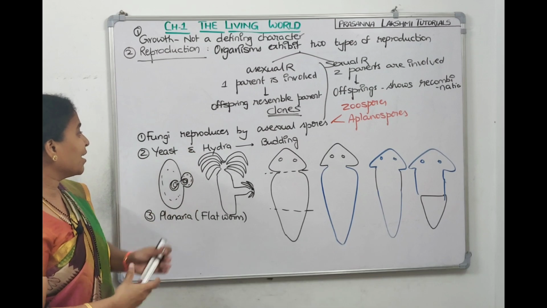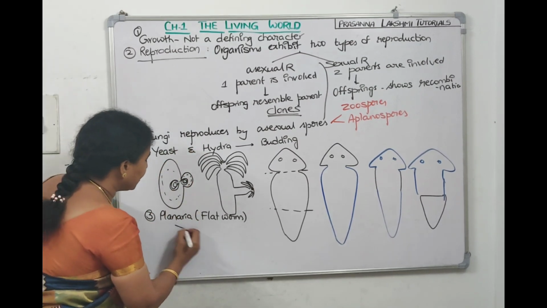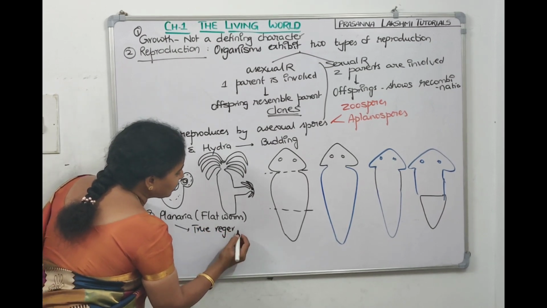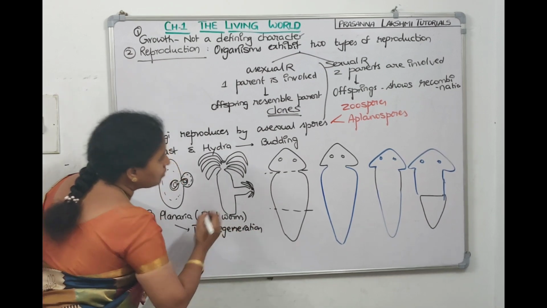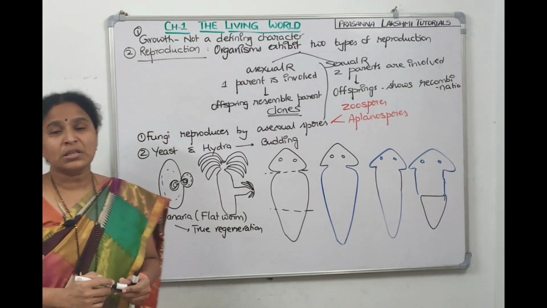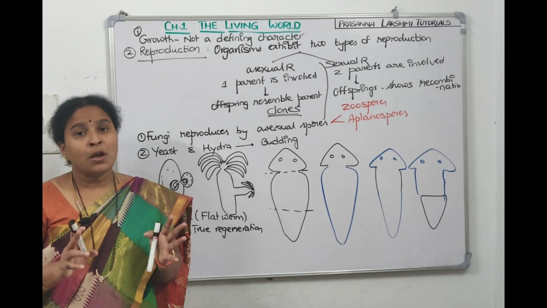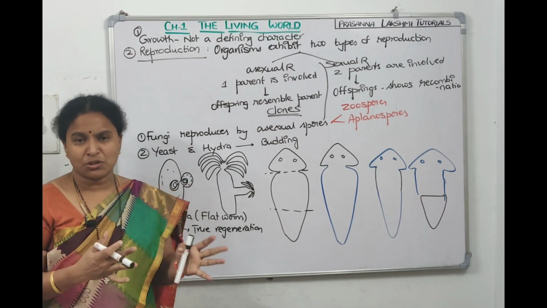So yeast and hydra by budding, fungi by asexual spores. Planaria exhibit true regeneration. We are talking about the second characteristic to define what is growth. So we are telling reproduction. All living organisms exhibit two types of reproduction. One is asexual reproduction, second one is sexual reproduction.